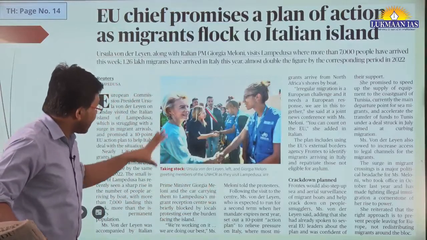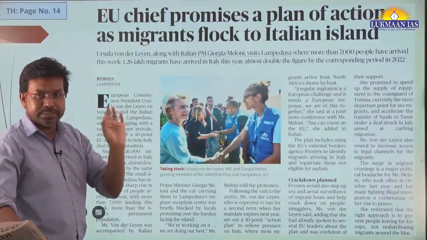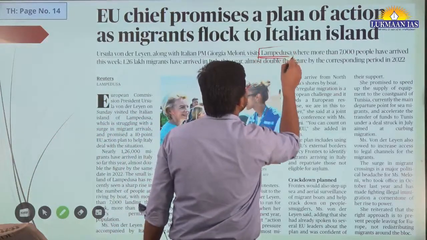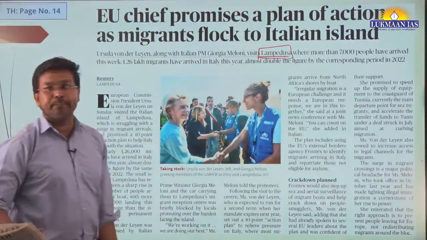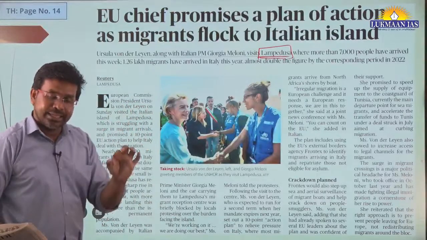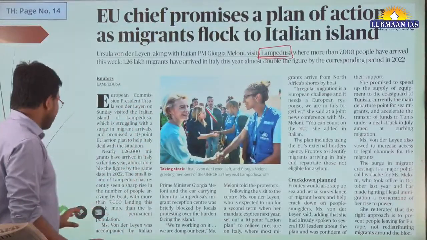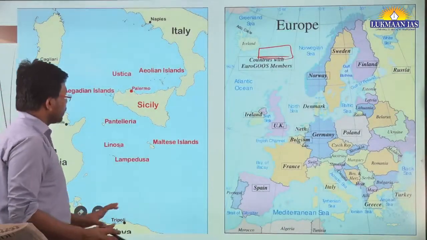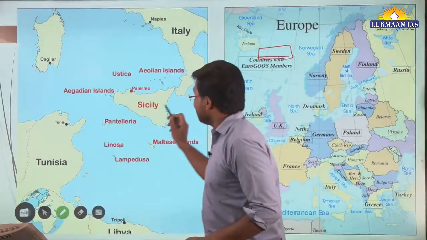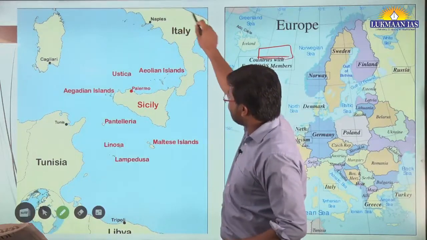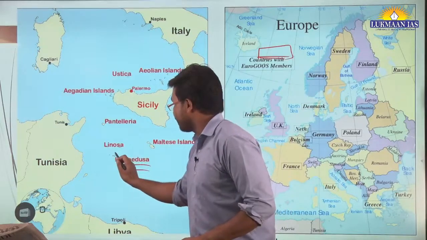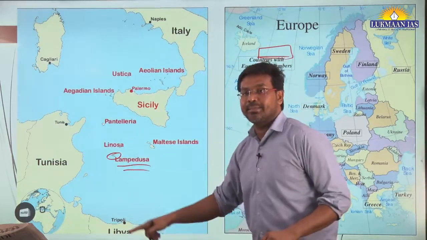In this article, they have talked about a specific place known as Lampedusa. What is the name of the place? Its name is Lampedusa. It is an island that belongs to Italy. In this article, we are going to locate this particular island. Here we see this is Italy, and this is Lampedusa. This is where migrants are coming.